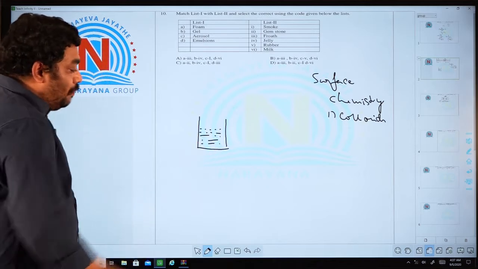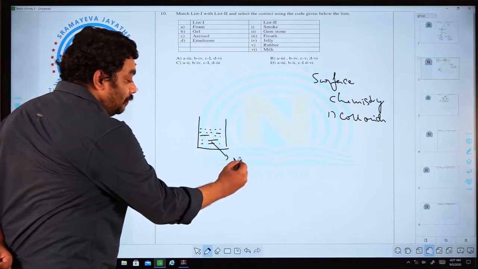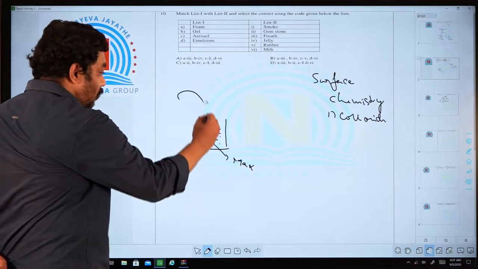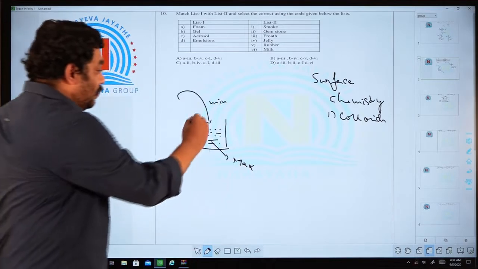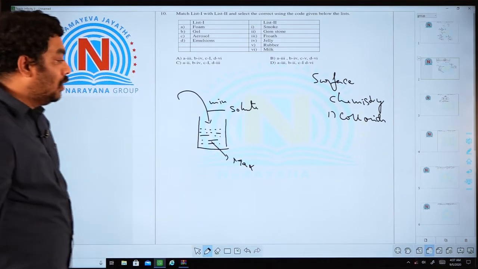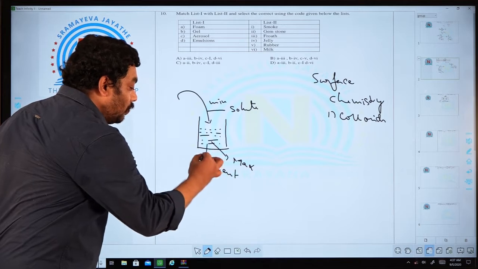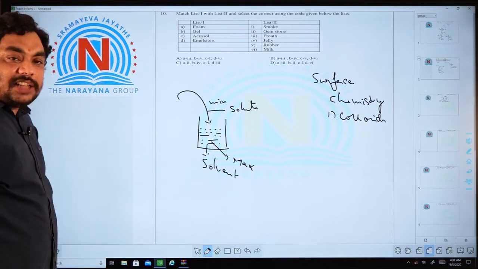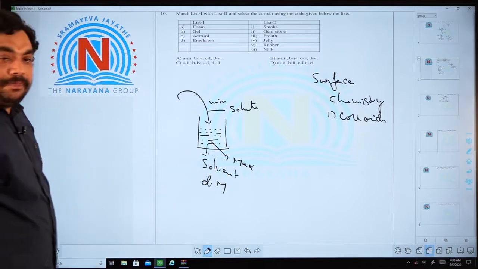In a solution, the substance present in maximum quantity is the solvent, and I am adding a substance in minimum quantity. This is called a solute. Solvent is also called the dispersion medium.